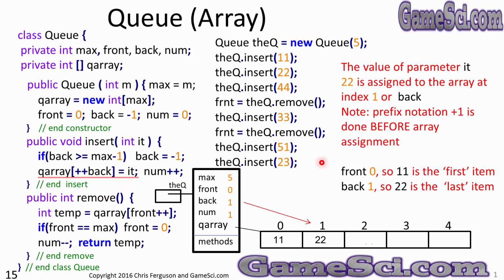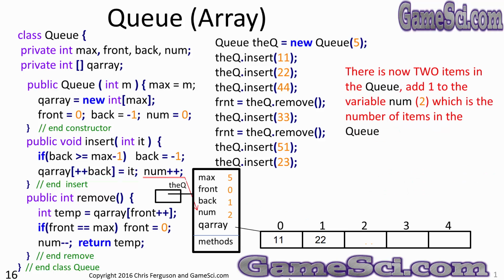At this point, front is 0, so the front of the queue is 11. Back is 1, so the last item into the queue is a 22. The only complicated part about this is understanding the prefix notation. ++back happens before the array assignment.